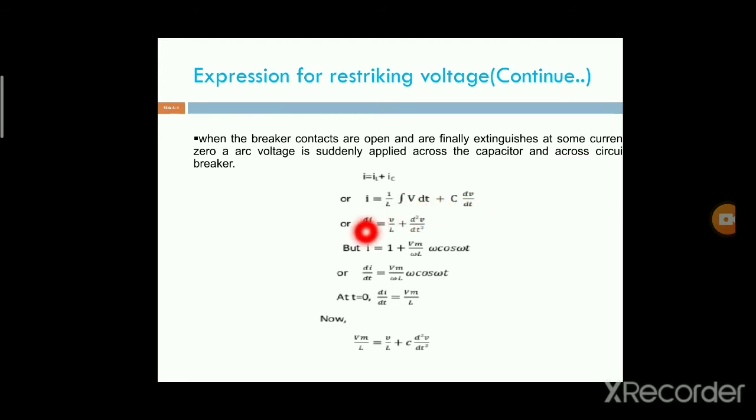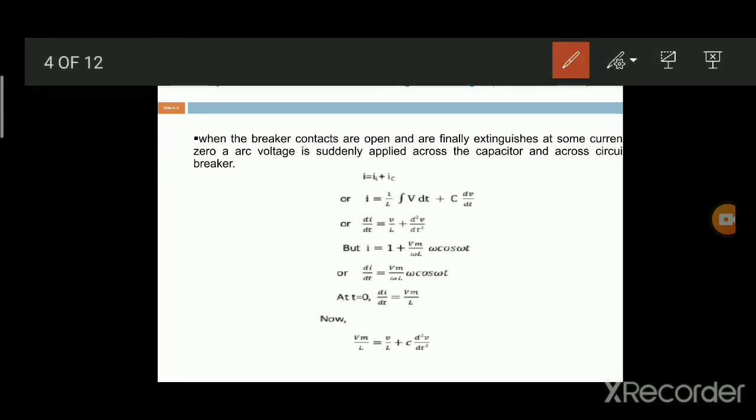Next, we differentiate the above equation with respect to t. Therefore, di by dt equals, while differentiating this term, V by L. Next is C dV by dt.